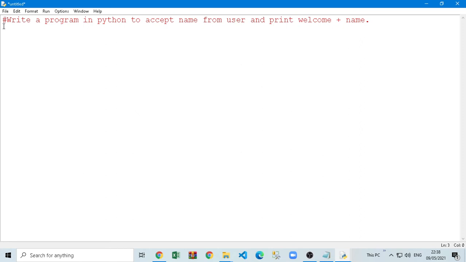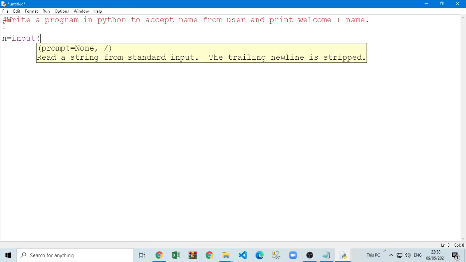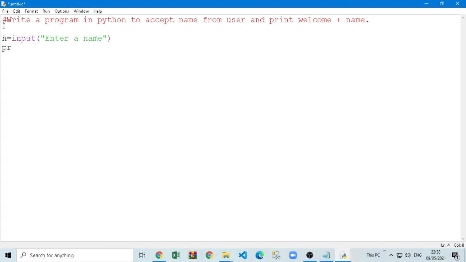You can write comments in your program to remember what you have written in the code. Okay, so here I am going to write the code now. So the code is n is equal to input, enter a name, and finally I am just going to print welcome, and after that n. That's it. See how easy it is, just 2 lines of code.